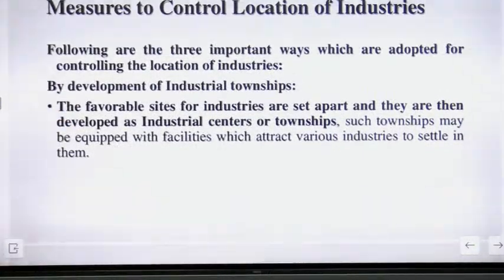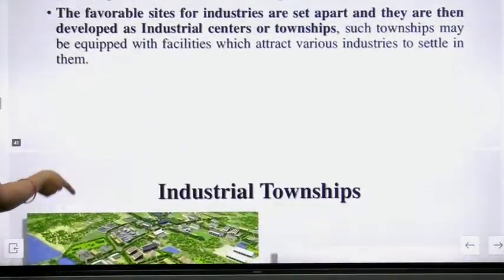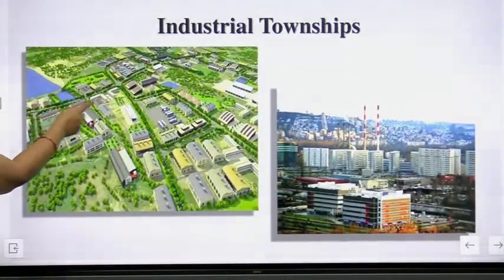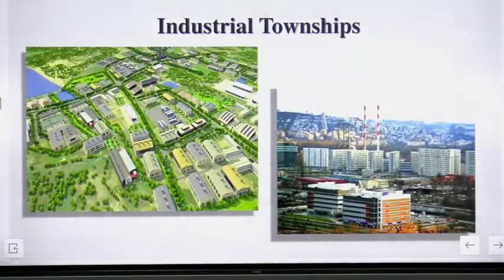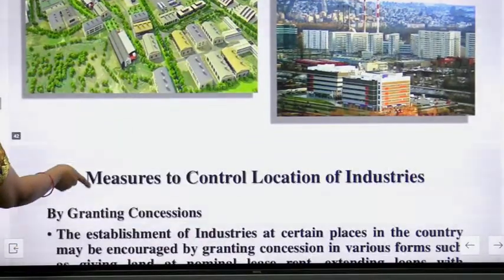Measures to control location of industries. Some important measures are there. We have three important measures which are adopted for controlling the location of the industries. We have to read these points also. First is by developing industrial townships. Yes, these are the townships. We have to focus on the location, where we will be getting the